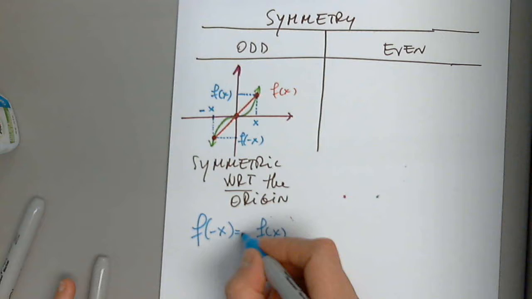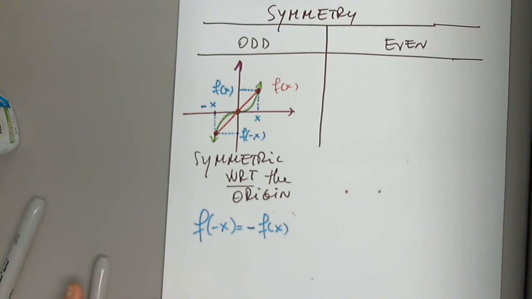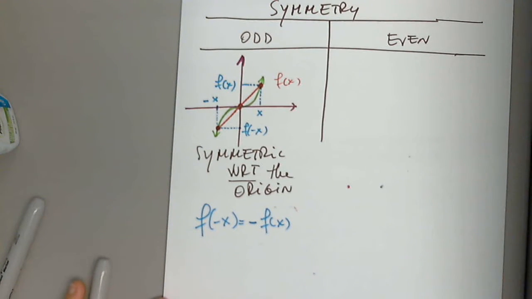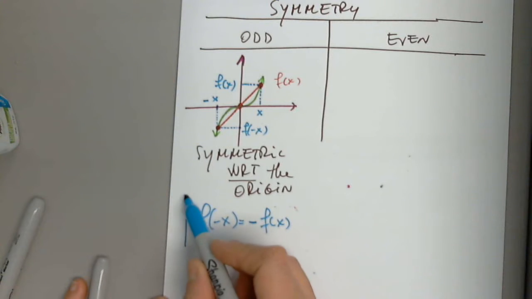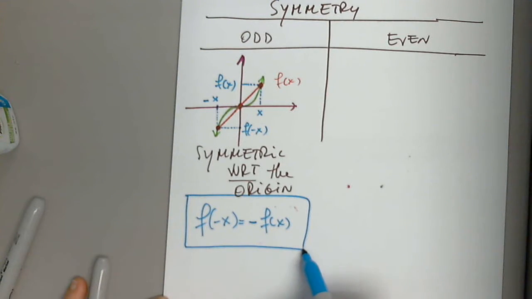Perfect. Okay. Very sophisticated, your colleague said. The right thing. This is true. It's the opposite. And yes, in absolute value, they will be equal. So for now, we will say that f of negative x is the opposite of f of x, correct? If f of x is 10, then this will be -10. Very good. Well done.